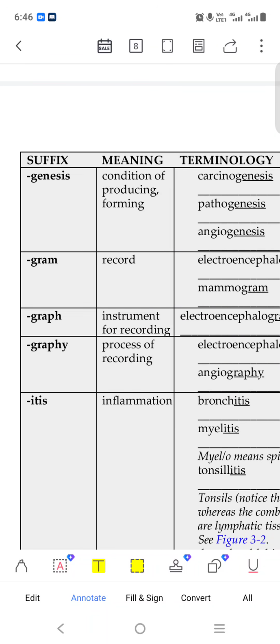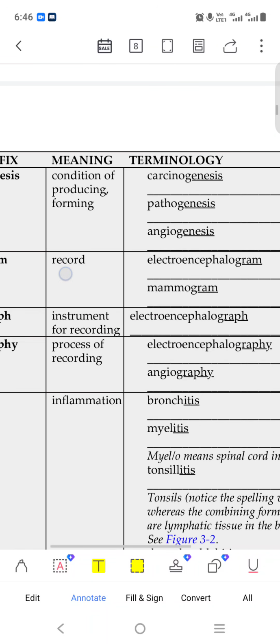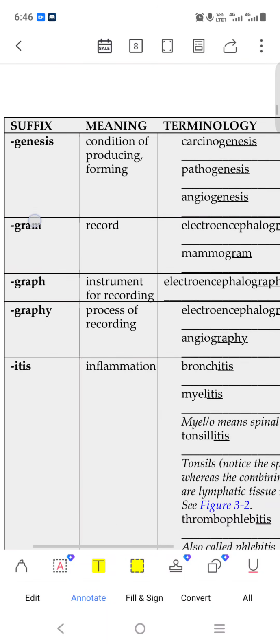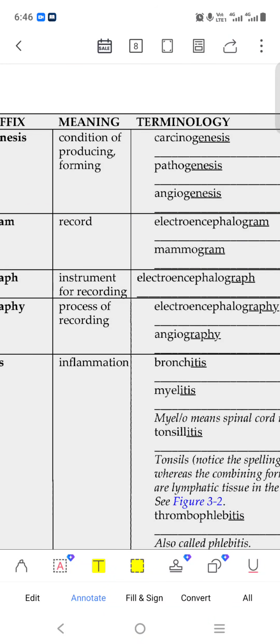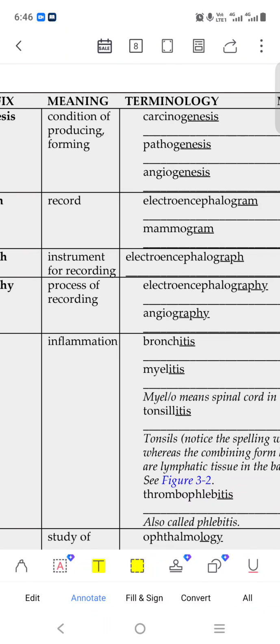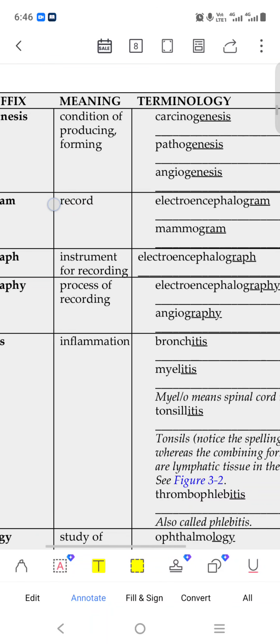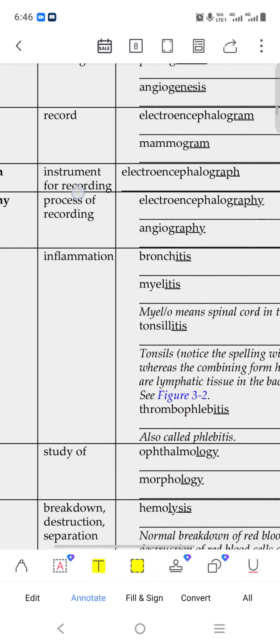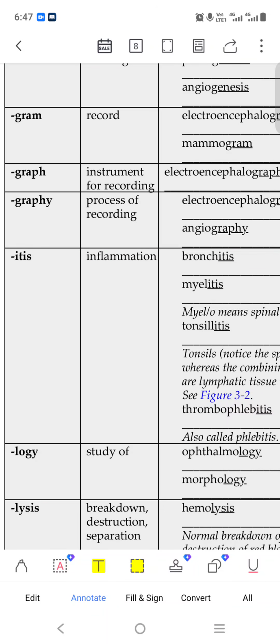Gram means record. Electroencephalogram we have seen: taking the record of the brain with the help of electricity. Mammogram, you know that. Graph is an instrument for recording, just to take a picture or anything. Graphy is the process of recording. There is no need to see much more in angiography, taking the record while diagnosing.